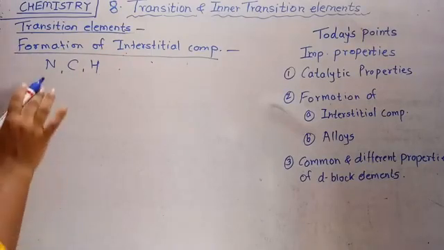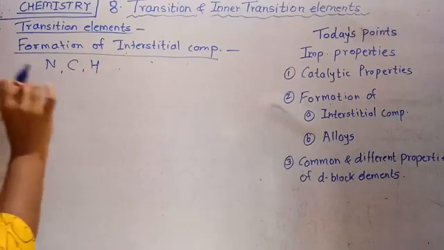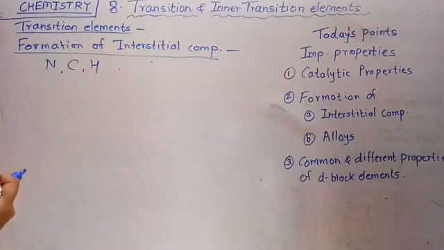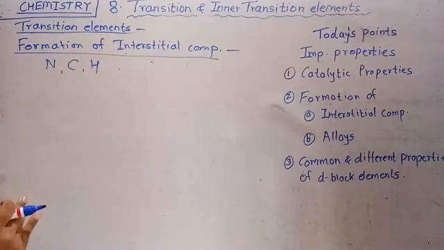See, transition elements have defects in their crystal lattices. They have small holes in their crystals. They have a tendency to trap small size atoms inside them to form new compounds. Those compounds are called interstitial compounds.